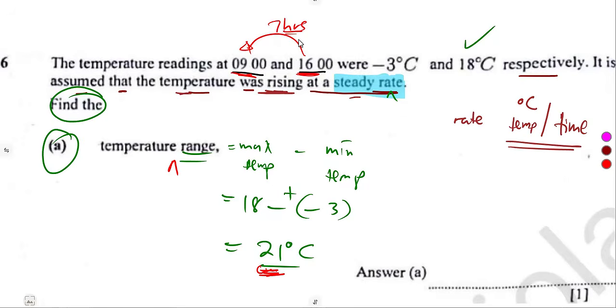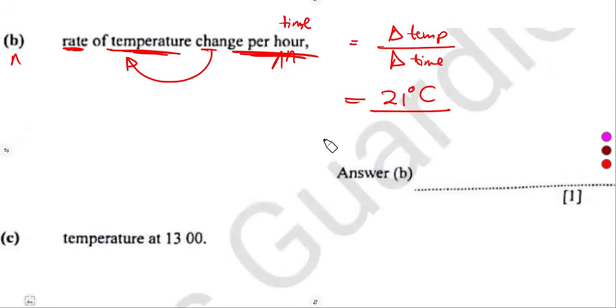The change in time, maximum minus minimum, in hours. So the change in time is there in hours. That's 7 hours. As we can see, we are working with degrees Celsius here, and here we're working with time. So that will be 21 divided by 7, which is 3 degrees Celsius per hour, per unit time, per the hour that you are given.